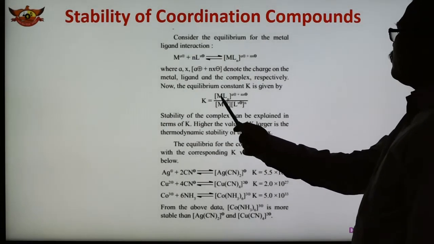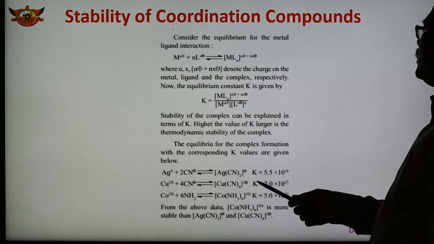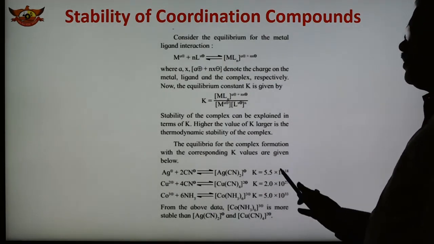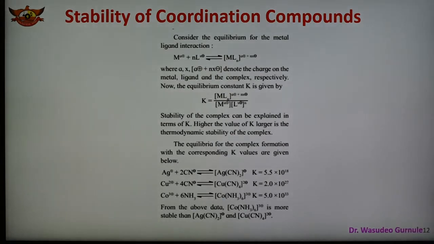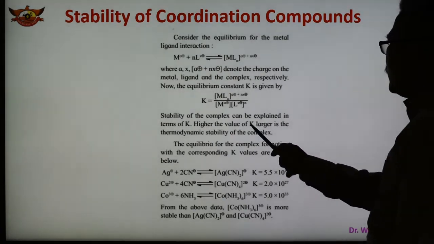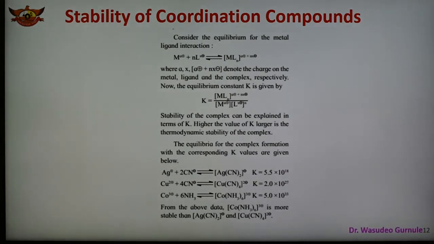If you know the concentration of the complex and these two reactant species, then the stability constant can be determined. The stability of the complex can be explained in terms of K. That is, the higher the value of K, the larger the thermodynamic stability of the complex. Depending upon the value of K, the greater the value, the larger the stability of the complex. The smaller the value, the lesser the stability of the complex.